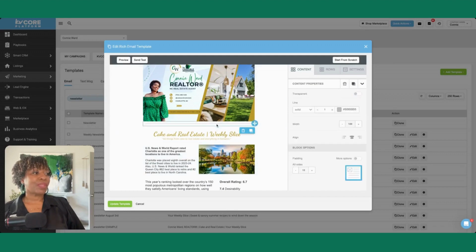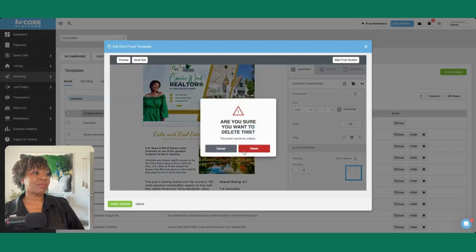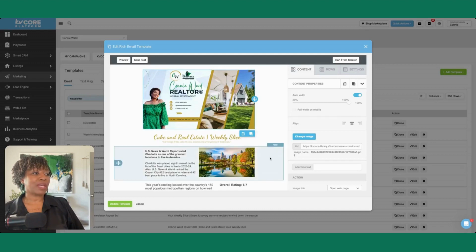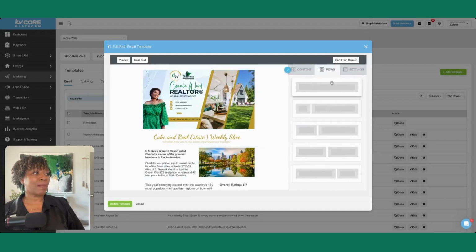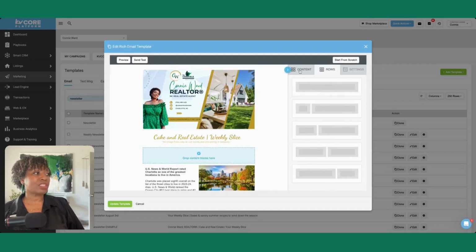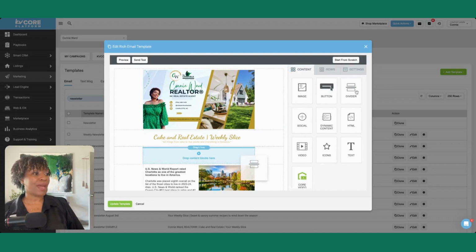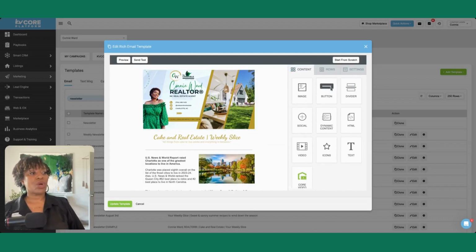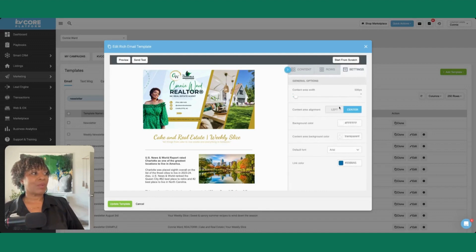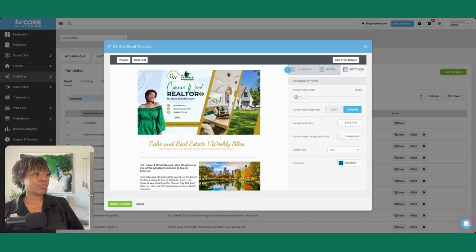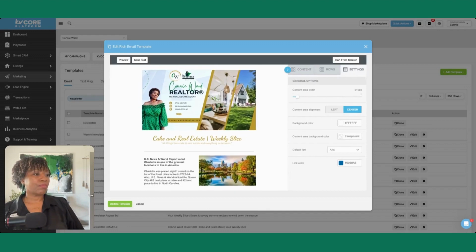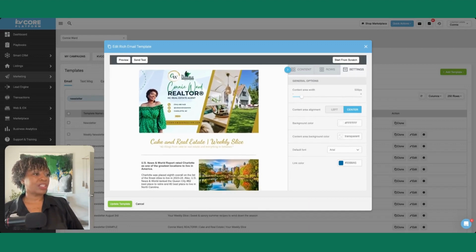Now this divider I don't want in that space. I want it above this section. So I just deleted it and now I'm going to add it back here. Okay, so we have Cake and Real Estate, your weekly slice. And if I wanted to make this bigger or smaller, I could.